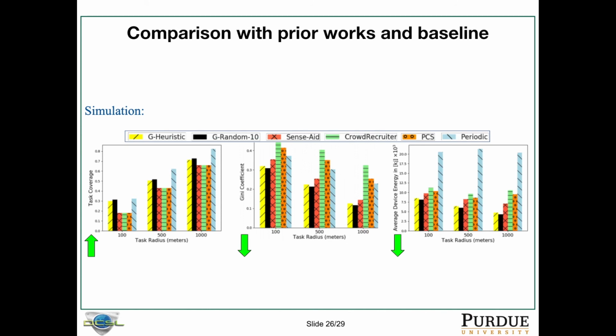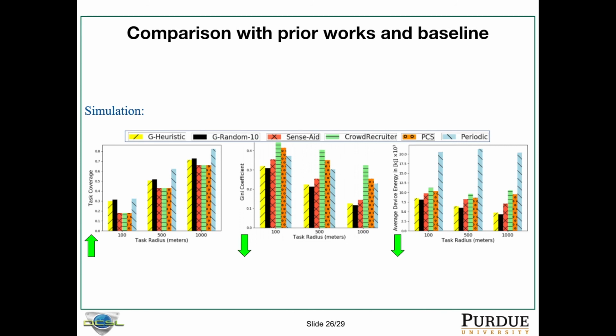So we found that the CrowdBind algorithms, the two algorithms, achieve near optimal task coverage. The optimal task coverage can be achieved with periodic. That's a baseline because periodic sends the task to all the users. Whatever the ground truth is, the periodic protocol will find it out. And the other 3 protocols, they send to MDR number of users, but because they do not predict the location of the user, their task coverage is lower because they cannot find some moving users.